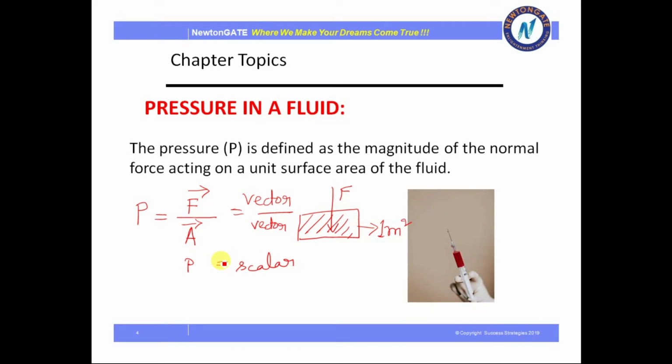Now this is a picture which shows a syringe. Why have I given this picture? Because this is the most common application of pressure.